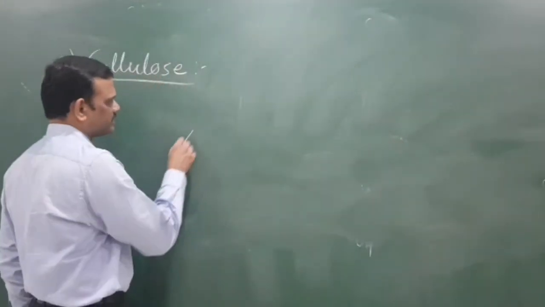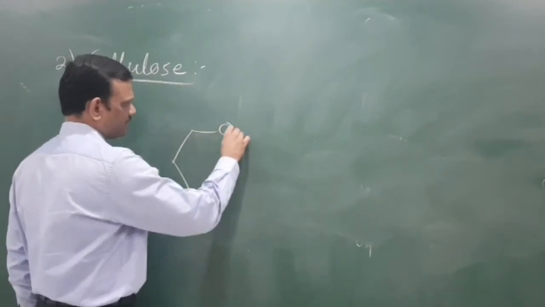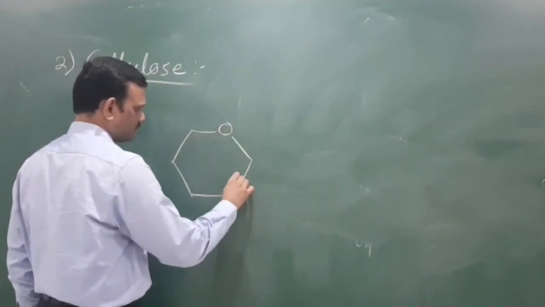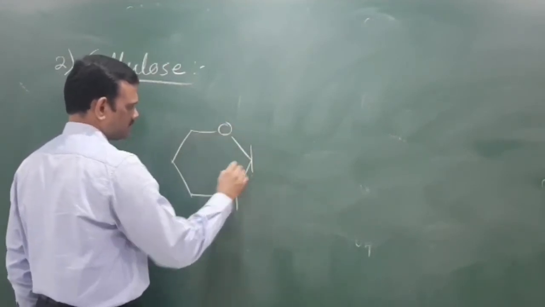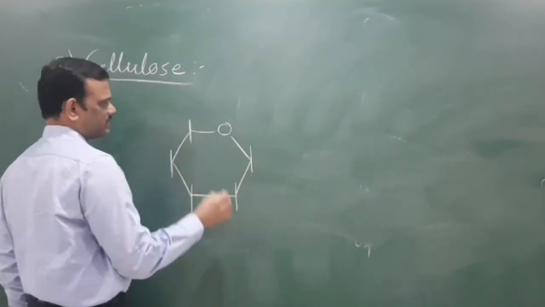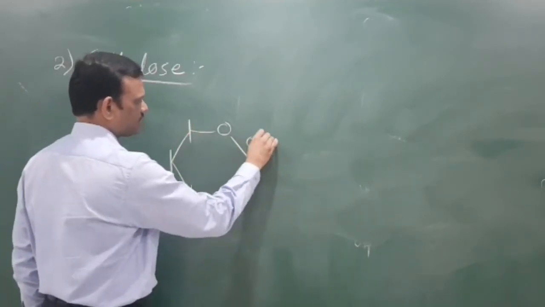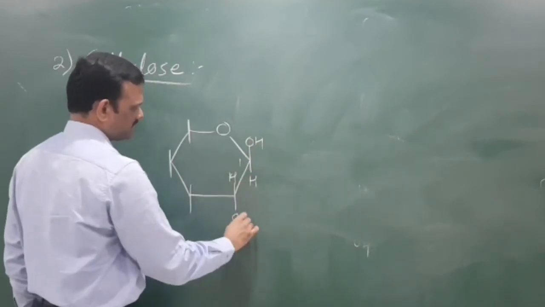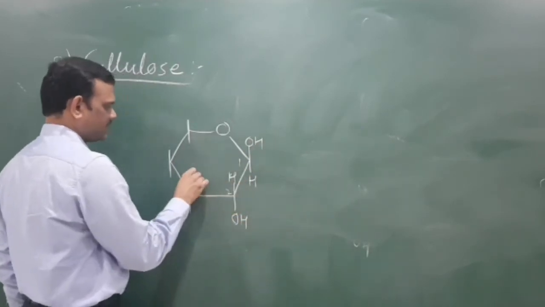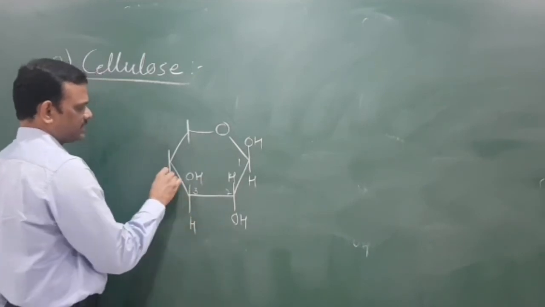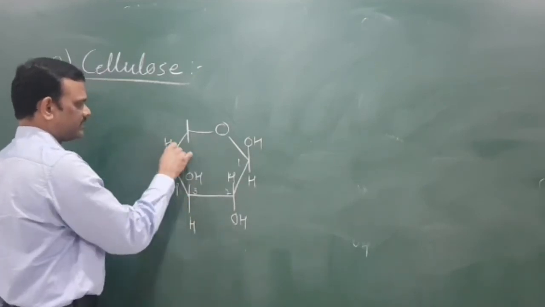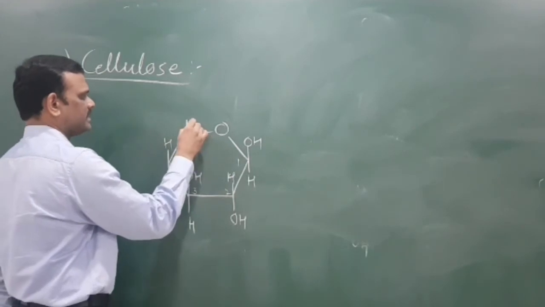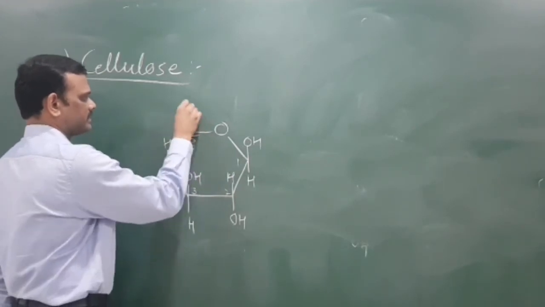If you consider one beta D glucose, then its structure will be like this. OH from C1 is in the upper part, H is down, H is up, OH down from C2, C3 OH up, H down, C4 OH down, H up, and fifth H down, CH2OH up.